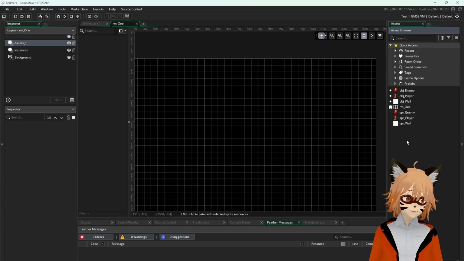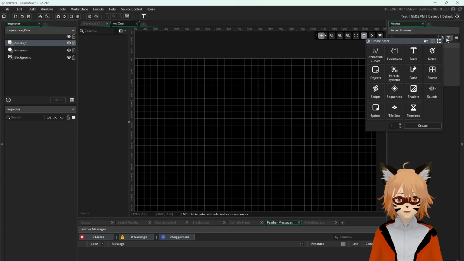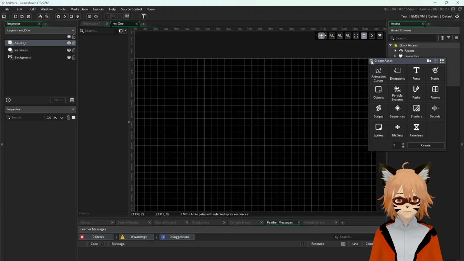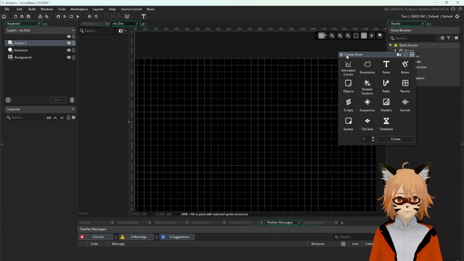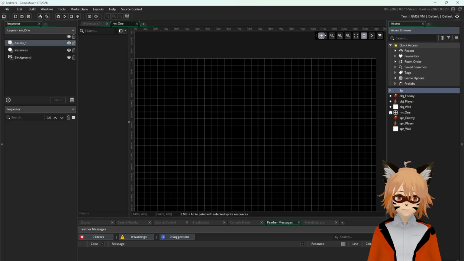In order for us to not be confused, because I'm clearly confused, we're going to create a new folder. In Game Maker Studio, it's called a group, and you can create one by pressing this plus button. It's missing, I know it's here somewhere. Oh, okay, here we go. Sorry. You just right click and press create group. We're going to call this group sprites.